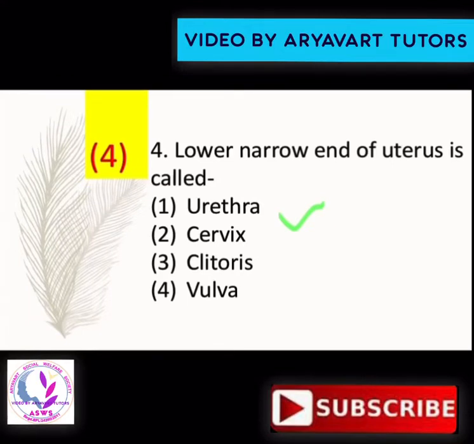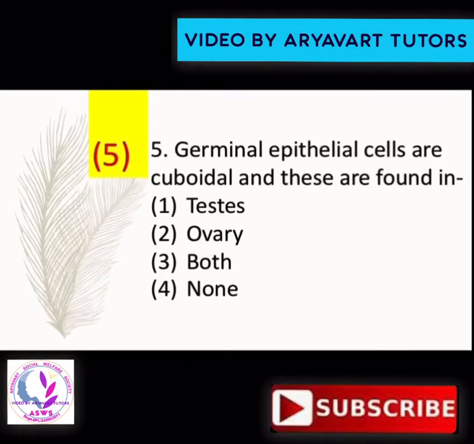Now question number 5. Germinal epithelium cells are cuboidal and are found in option 1 testes, 2 ovary, 3 both and 4th none. So the answer is 3, both. Now in the description, we know the germinal epithelium. The germinal epithelium regenerates and forms new cells, and it is in the form of cuboidal epithelium. It is found mostly in the reproductive organs: in males in the testis and in females in the ovary. So the answer is both.